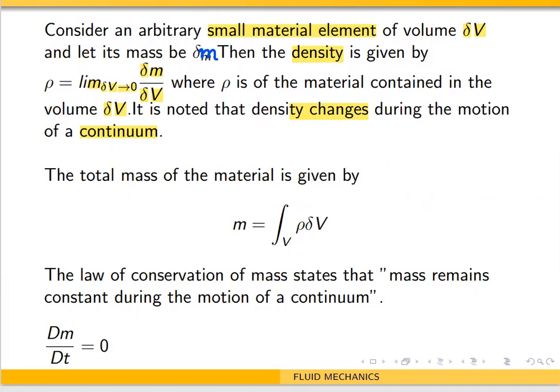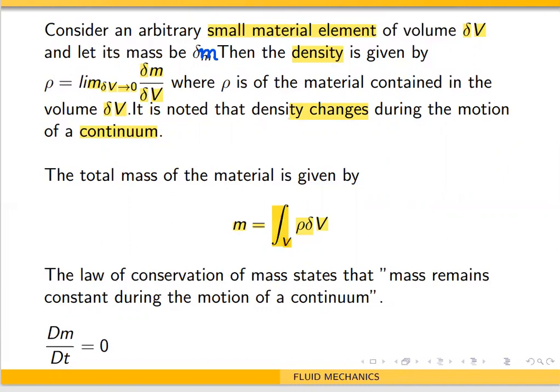The total mass of the material is given by M equal to the integral of rho delta V. Which integral? It is the volume integral, rho delta V, where delta V is the volume of that material element.